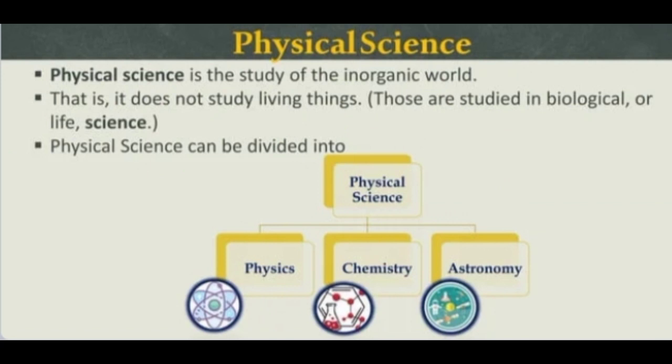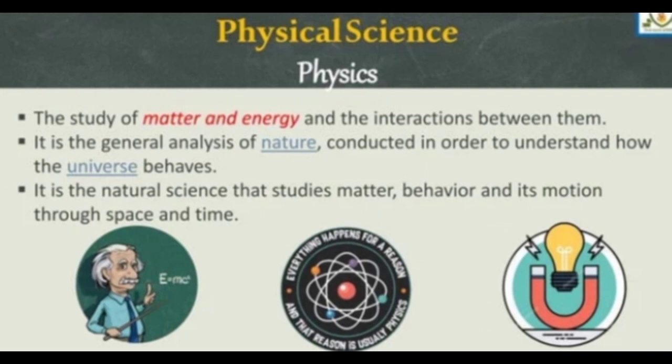When you say physical science, it is the study of the inorganic world. So it does not study living things, but those are studied in biological or life science. Physical science can be divided into physics, chemistry, and astronomy. So under the physical science, we have physics.